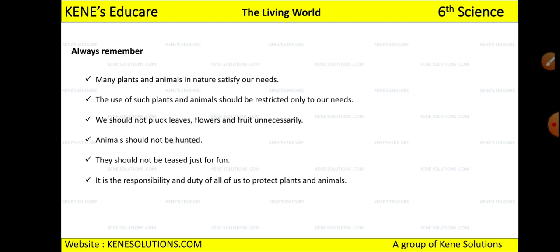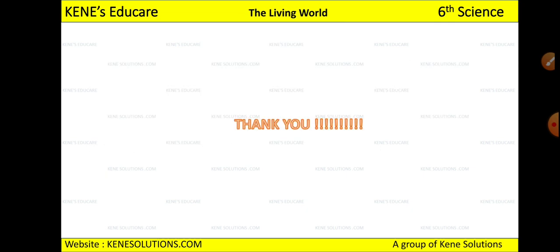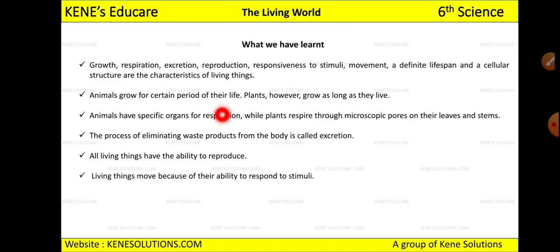Okay, now see what we have learned in this lesson, the living world. We studied various characteristics, and I hope now you are able to differentiate between a living thing and a non-living thing. We studied growth, respiration, excretion, reproduction, responsiveness to stimuli, movement, definite lifespan, and cellular structure, right?